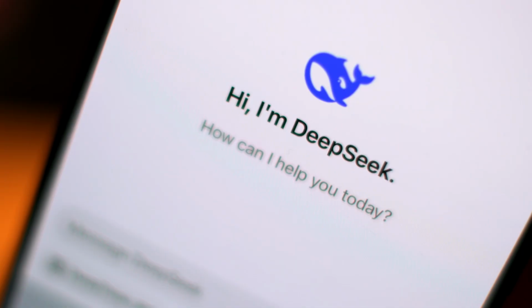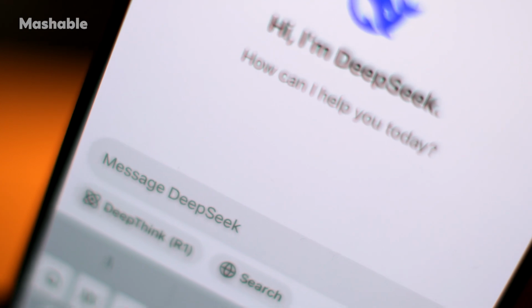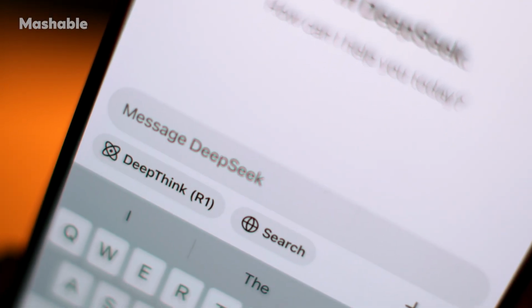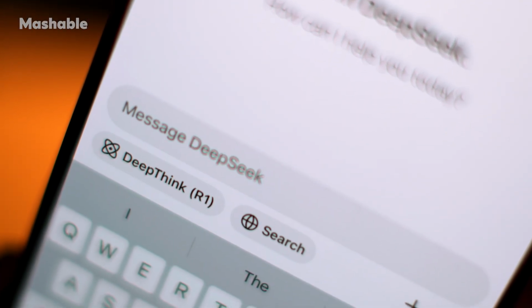Here's the bottom line. It's really easy to get swept up in the hype of a trending AI app like DeepSeek, but you've got to ask yourself, is it worth the risk? If you decide to use it, just take the time to read the privacy policy, understand what you're agreeing to, and be cautious about the data you share.